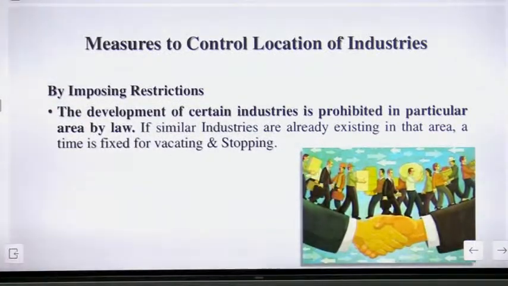Now, by imposing restrictions. Some restrictions are also there when we control the location of industries. The development of certain industries is prohibited in a particular area by law. If similar industries are already existing in that area, a time is fixed for vacating and stopping.